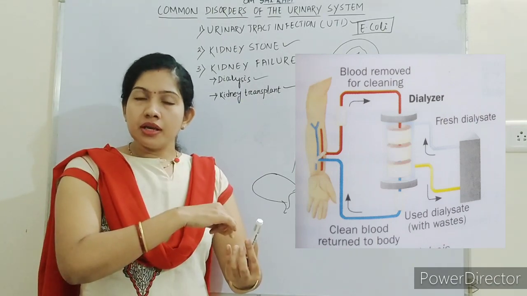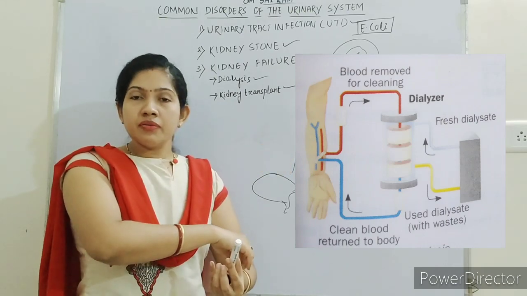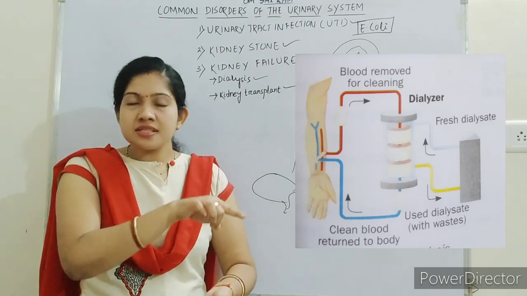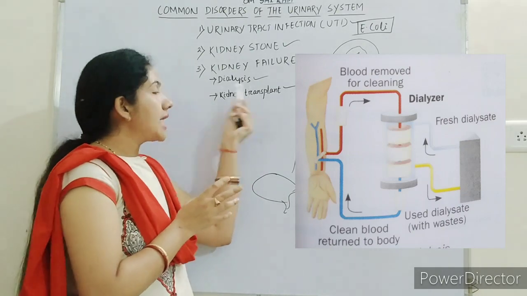The impure blood will be given to the dialyzer. The dialyzer will purify it, and again send that pure blood to the patient's body. So this is all about dialysis.